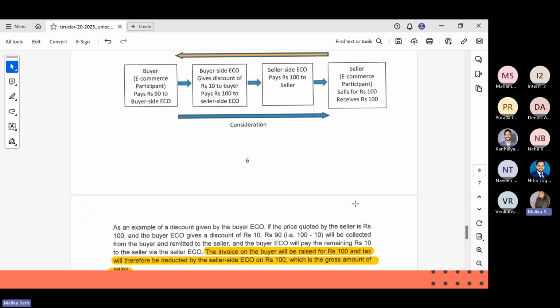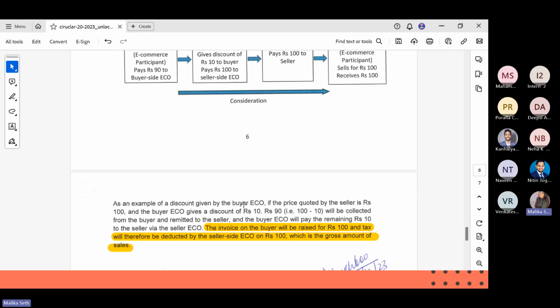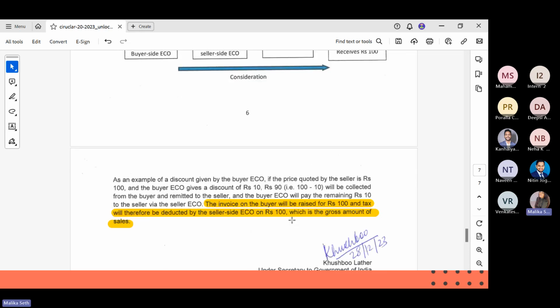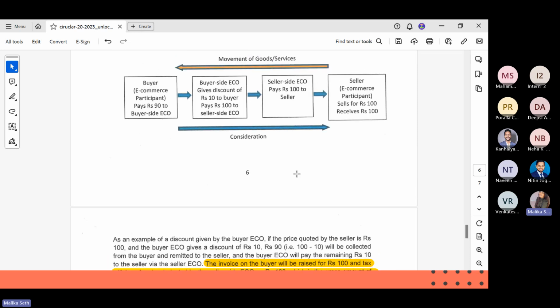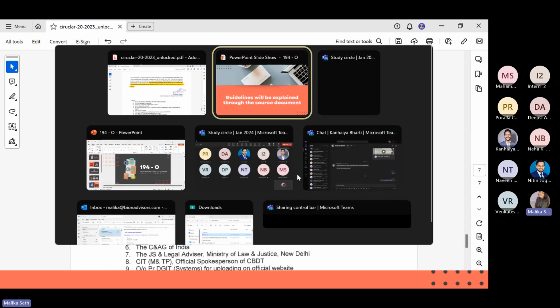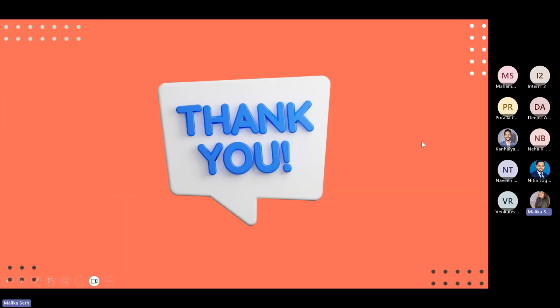So in this case as well, the seller side ECO will deduct the tax, and the gross amount will be the invoice amount only, which is 100 rupees that the seller had asked for. So this is all about my presentation. Thank you.